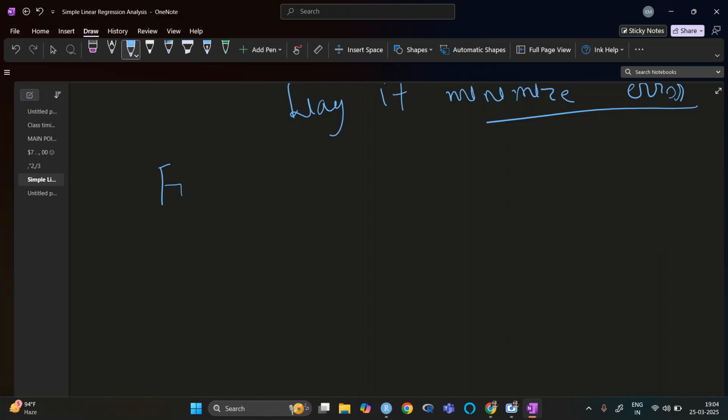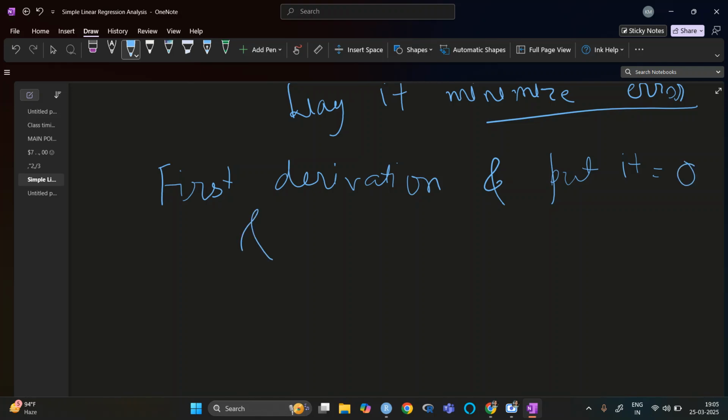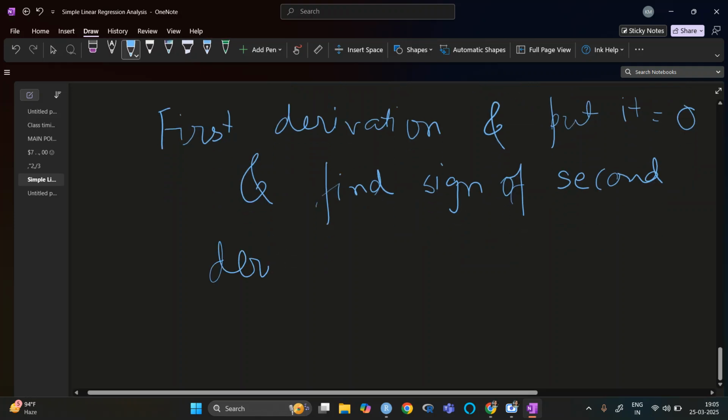So we need to find the first derivative, put it equal to 0, and find the sign of the second derivative.